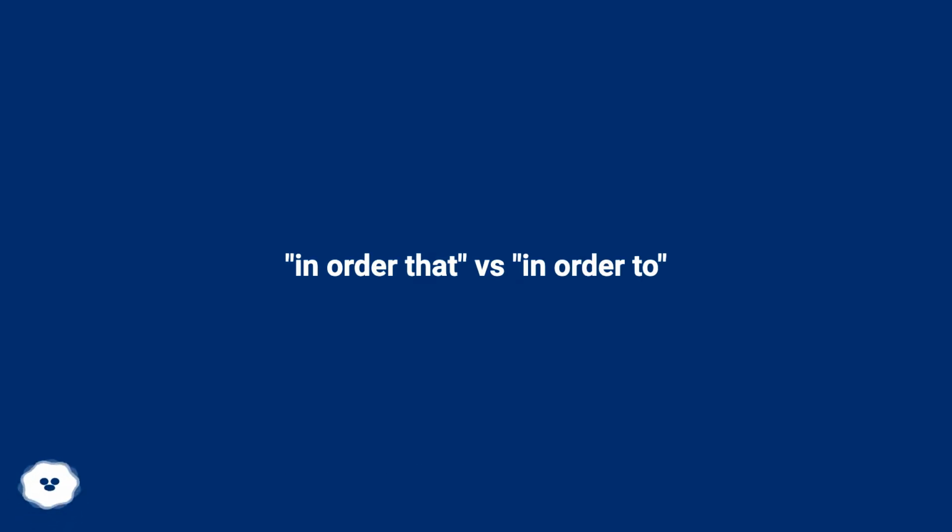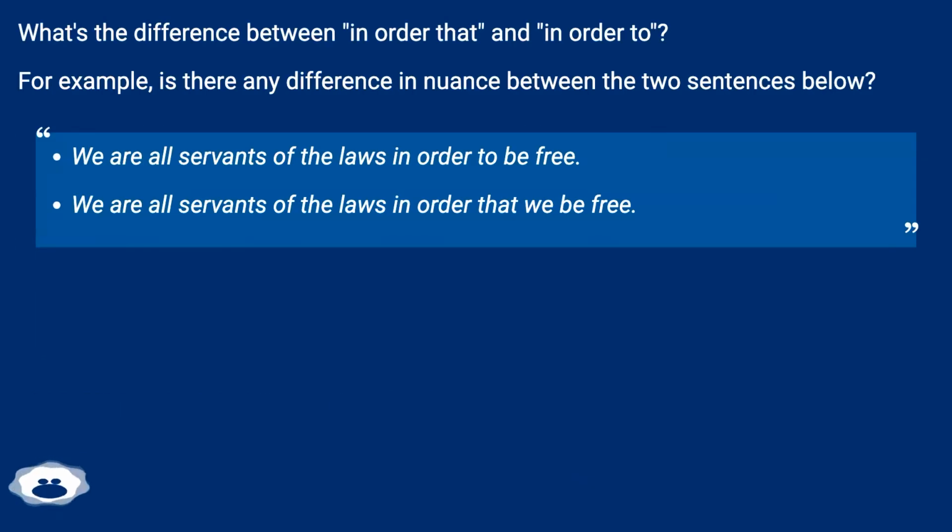In order that versus in order to. What's the difference between in order that and in order to? For example, is there any difference in nuance between the two sentences below? We are all servants of the laws in order to be free. We are all servants of the laws in order that we be free.